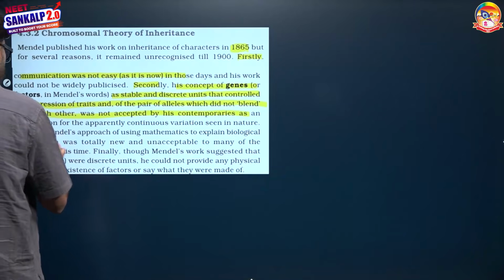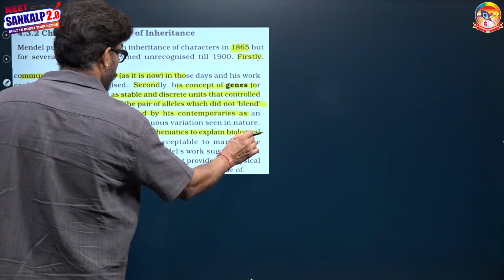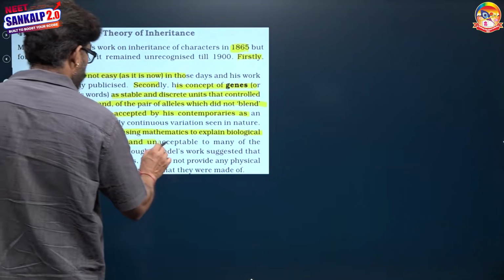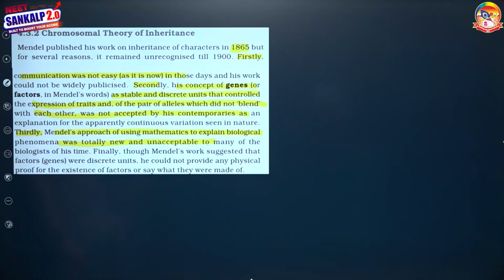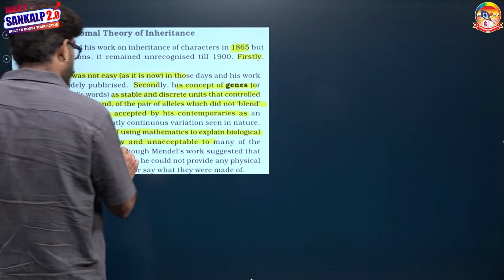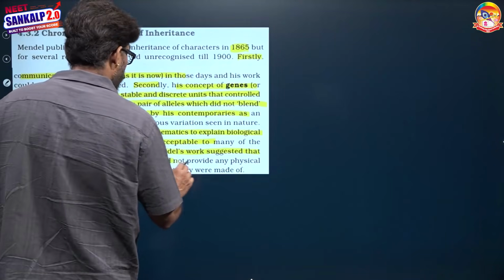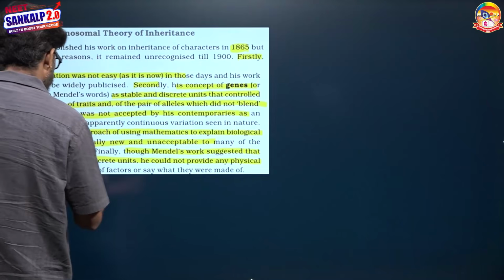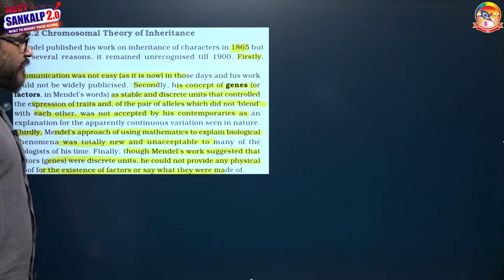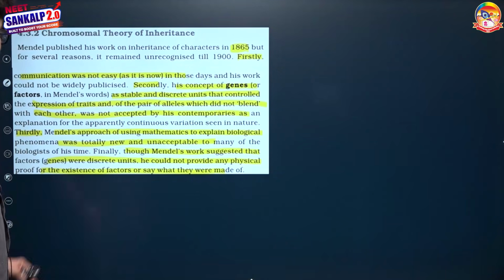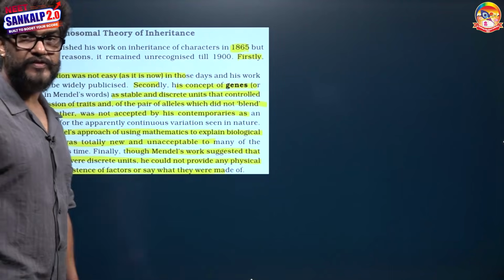Third reason, Mendel's approach of using mathematics to explain biological phenomena was totally new and unacceptable to others. And finally, though Mendel's work suggested that factors were discrete units, he couldn't provide any physical proof of the existence of the factors that were controlling traits. These 4 reasons are why Mendelian work remained hidden for approximately 35 years.